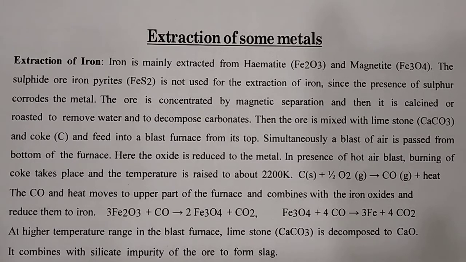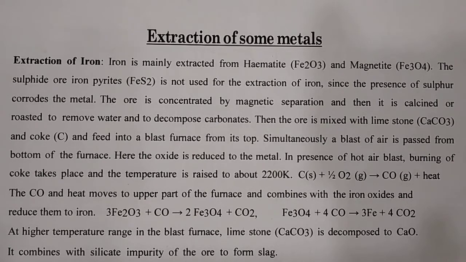Simultaneously, a blast of air is passed from the bottom of this furnace. Here, the oxide is reduced to metal. In the presence of the hot air blast, burning of the coke takes place and the temperature is raised to 2200 Kelvin. The reaction is C plus half O2, you get CO plus heat. The CO is used to reduce these oxides. The CO and the heat move to the upper part of the furnace and combine with the iron oxide and reduce it to iron.